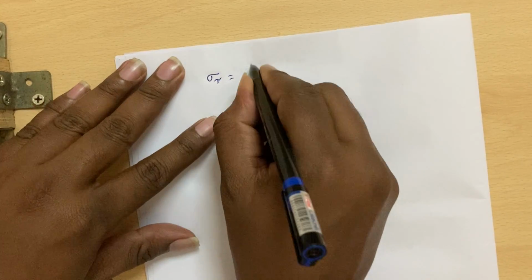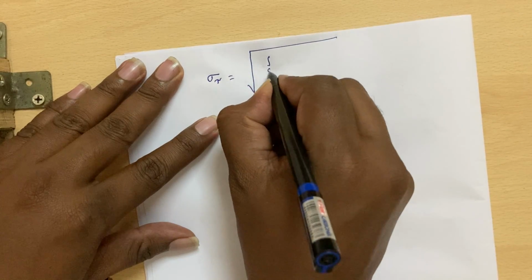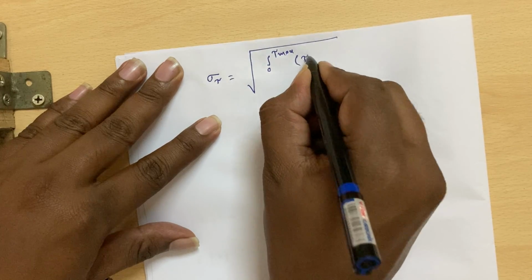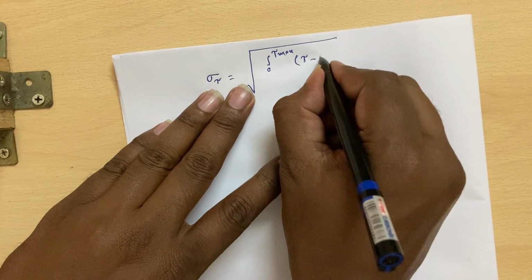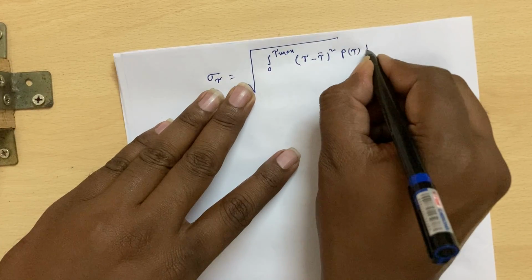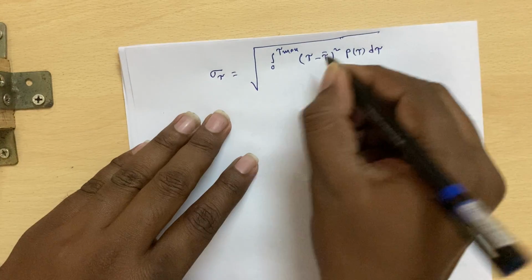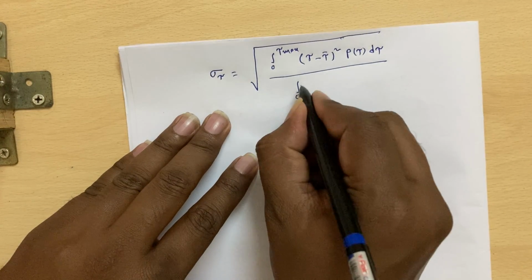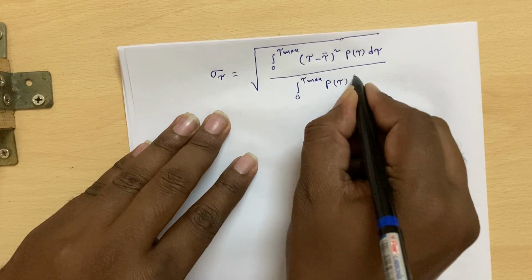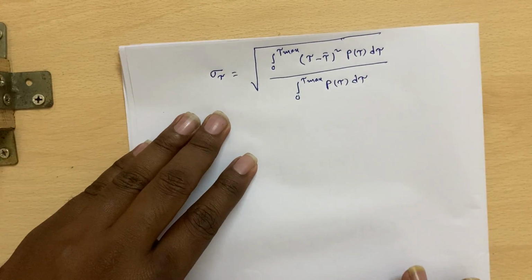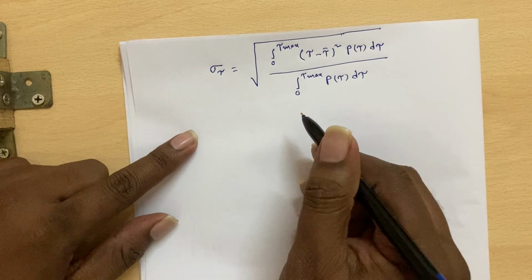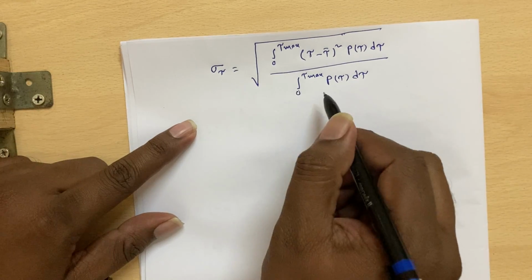Sigma tau is equal to the integral from 0 to tau max of tau minus tau bar whole square, p of tau d tau, over the integral from 0 to tau max. So these are the parameters. So this is for continuous time, in terms of the continuous time power delay profile.